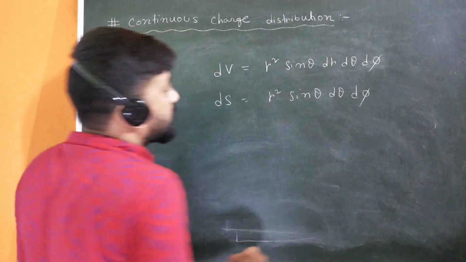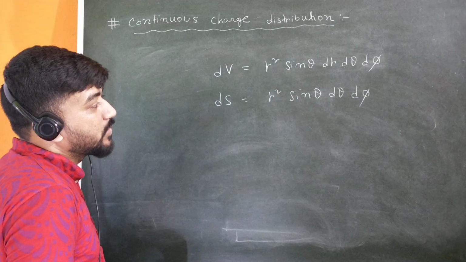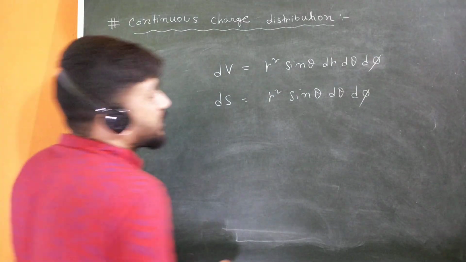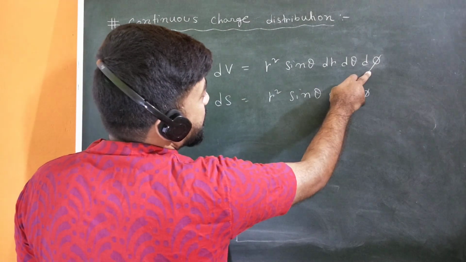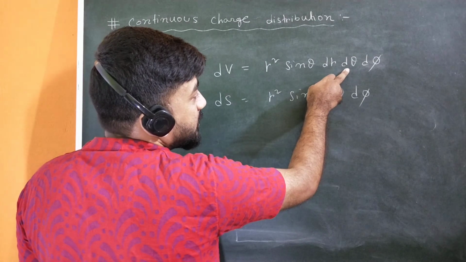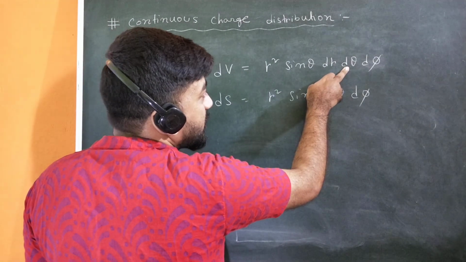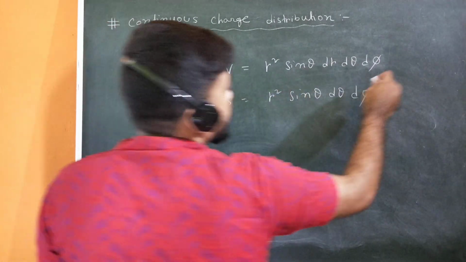We will use these for problem solving. But if you get the symmetry of the surface, if it is a purely spherical surface, then if you integrate over theta and phi, the integration of sin theta d theta from 0 to pi will be 2, and d phi from 0 to 2 pi will be 2 pi. So it will be 2 pi into 2, so 4 pi r square dr.